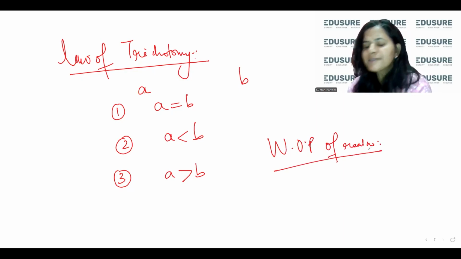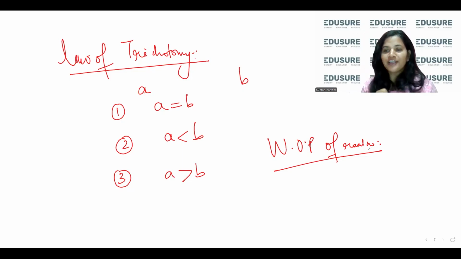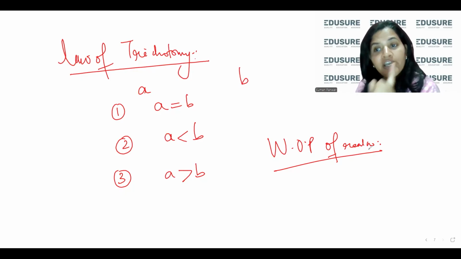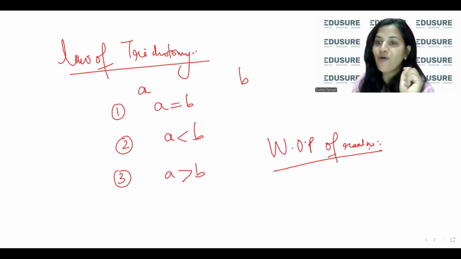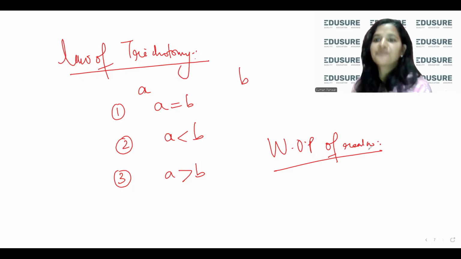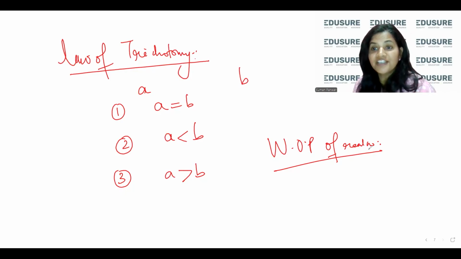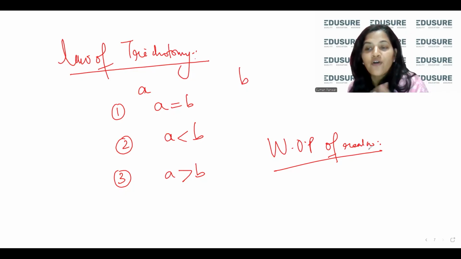So what is well ordering property of real numbers? It tells you कि अगर मैं आपको 10 real numbers दे दूं, so you will be able to arrange them in an increasing or decreasing order, and that is why we need them. हमारे पास इतना सारा data है। For example, when we prepare report cards of class students, suppose I have 50 students in my class and I want to know who topped my class, and I want to know which is the person who needs most attention from the teacher. How will I know? I will come to know by well ordering property of real numbers.